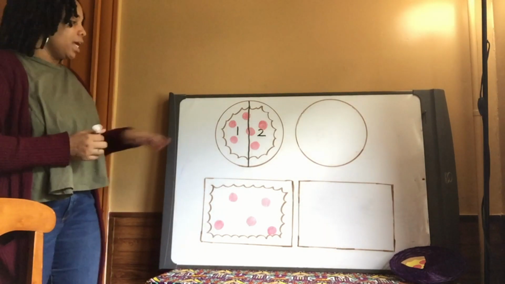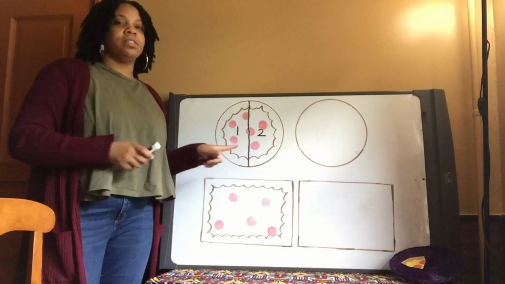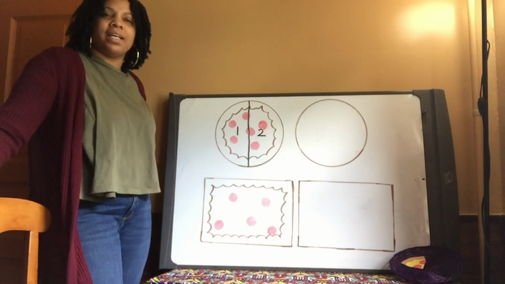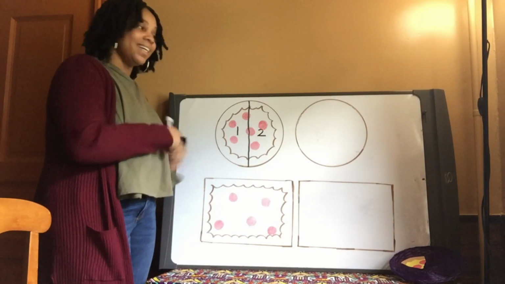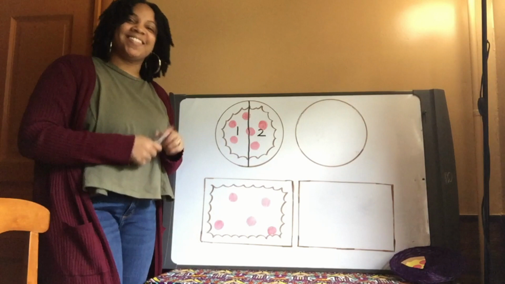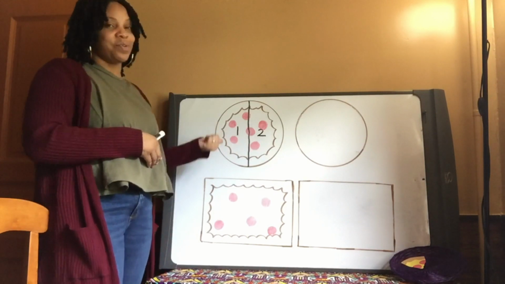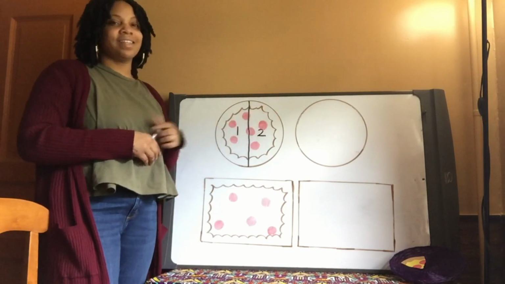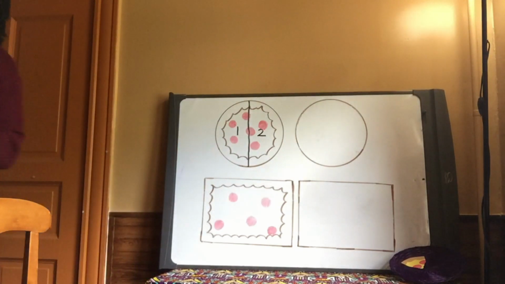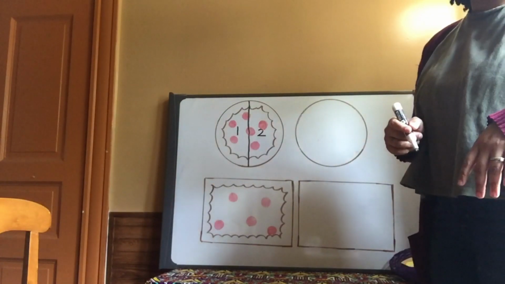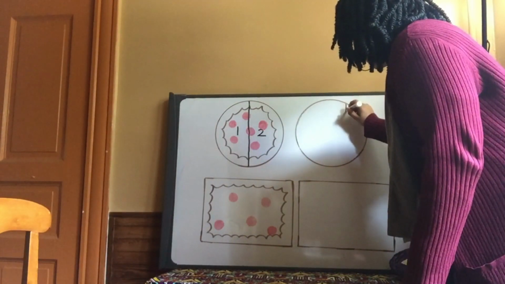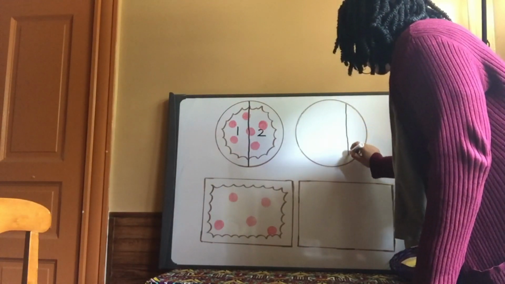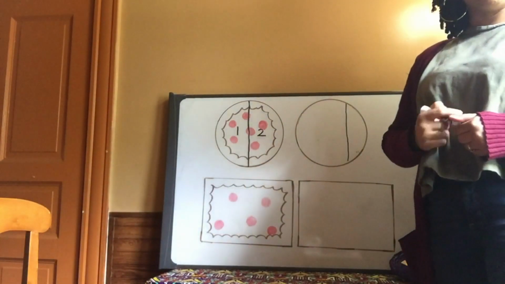All right, very good. Now, what does this slice of pizza remind you of? What shape is that pizza in? Very good. It looks like a circle. So Sister Johnson just wanted to show you what it looks like on our pizza and also on a circle. So I'm going to go ahead and split this circle into 2 halves. All right. Let me go here and bam. I split my pizza into 2 halves.